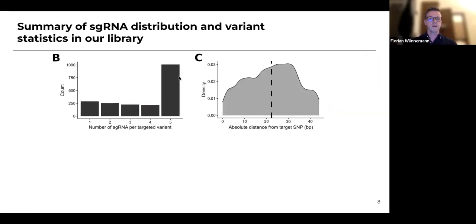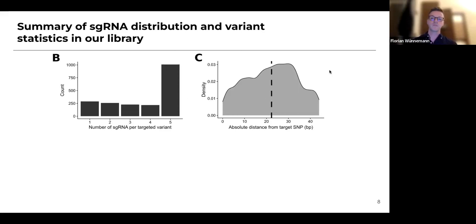Now, these guide RNAs, for most of those SNPs, we're actually able to design 5 guide RNAs, but of course, for some of those SNPs, there's just not enough PAM sites within the window that we defined, or the guide RNAs that we could identify did not pass the quality control thresholds that we set to have a very high quality targeting library.